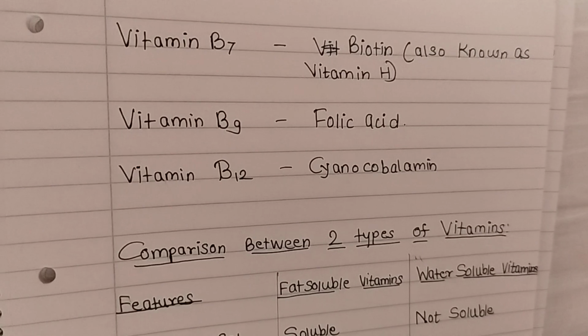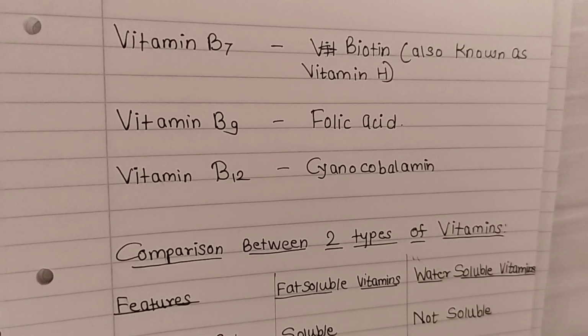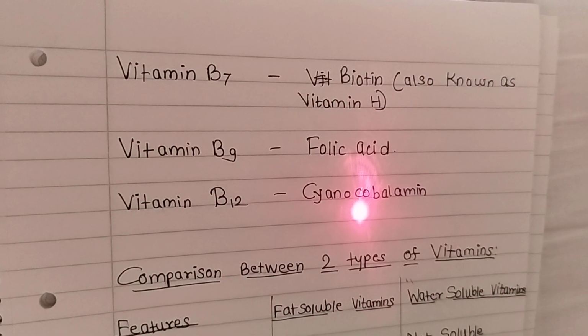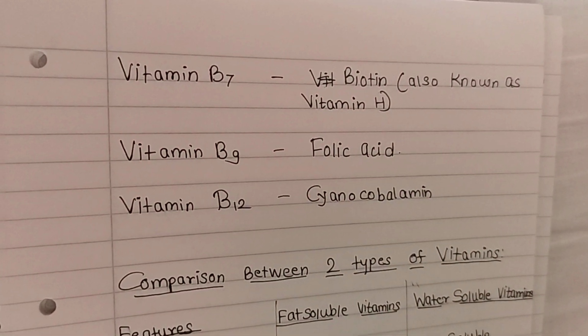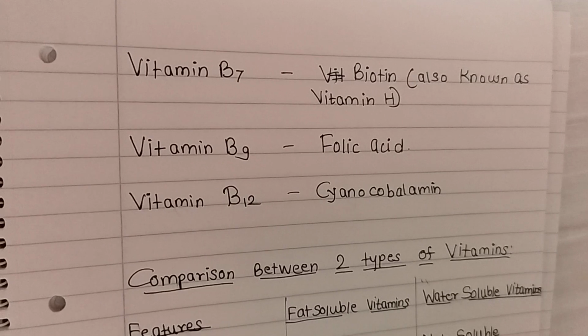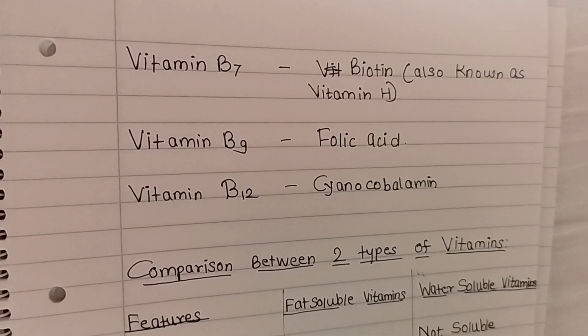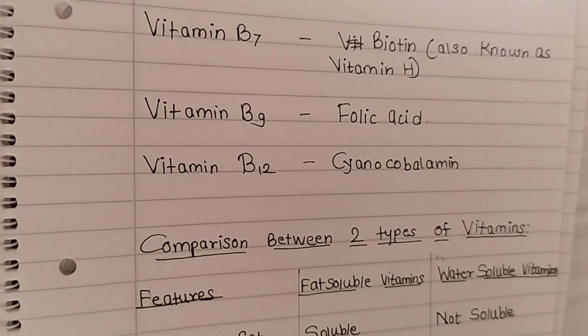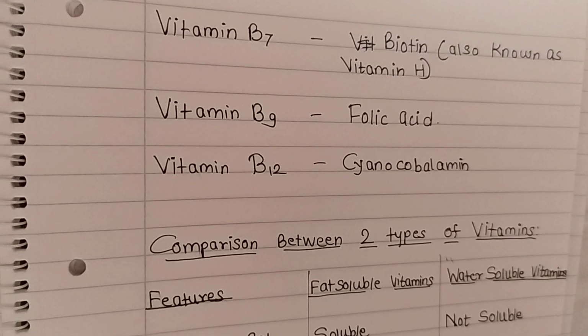B12, that is cobalamin, its commercially available form is cyanocobalamin, or otherwise it is also abbreviated as cobalamin. So these are the biochemical names of these vitamins. Till now we have studied introduction to vitamins, their classification and biochemical names.